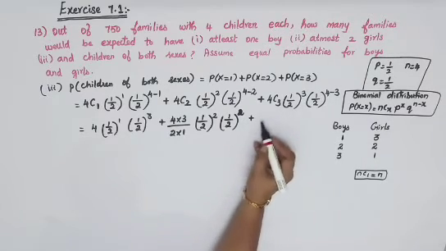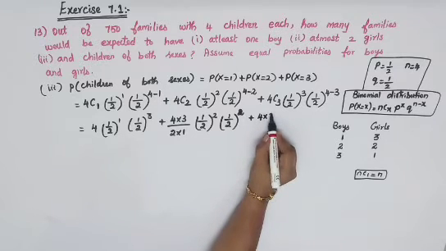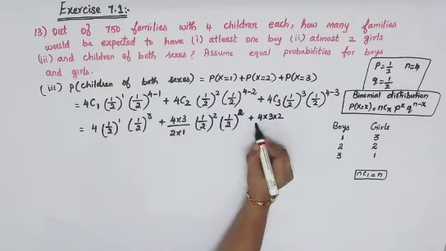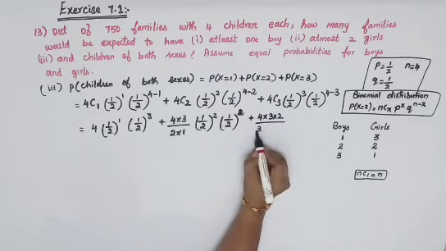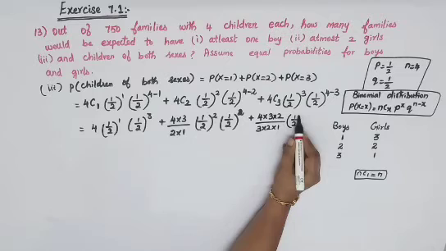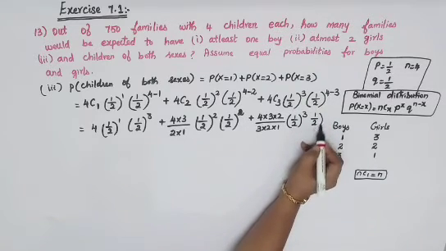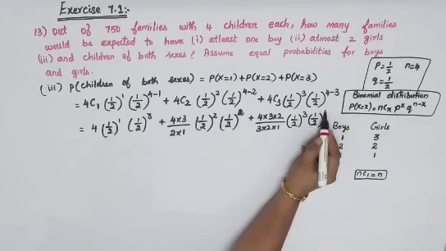Next is 4C3, again go for your conversion. So 4 into 3 into 2 divided by 3 into 2 into 1, into this 1 by 2 cube is there here. Again 1 by 2 power 4 minus 3, you will get 1.